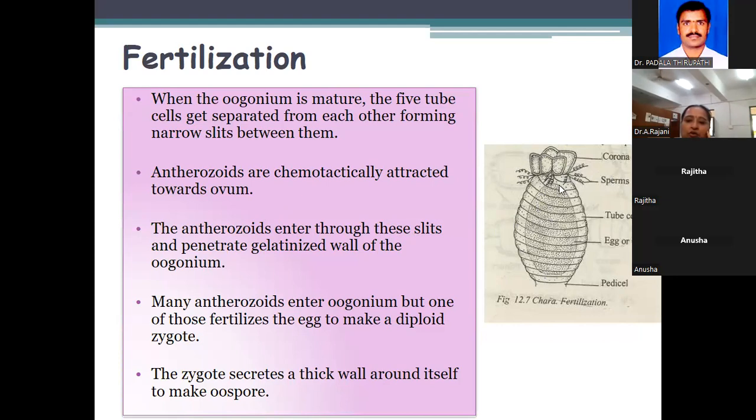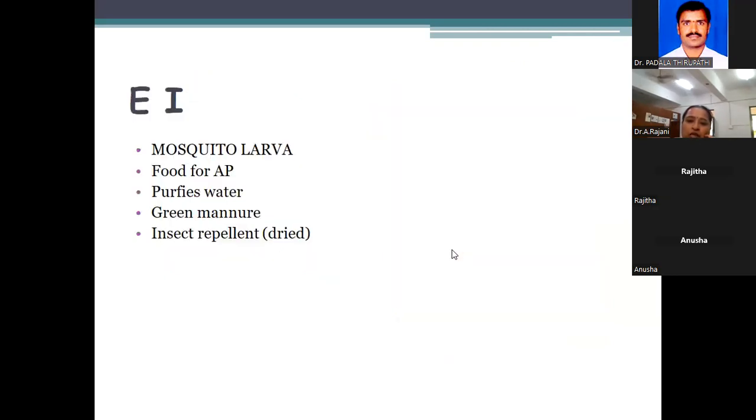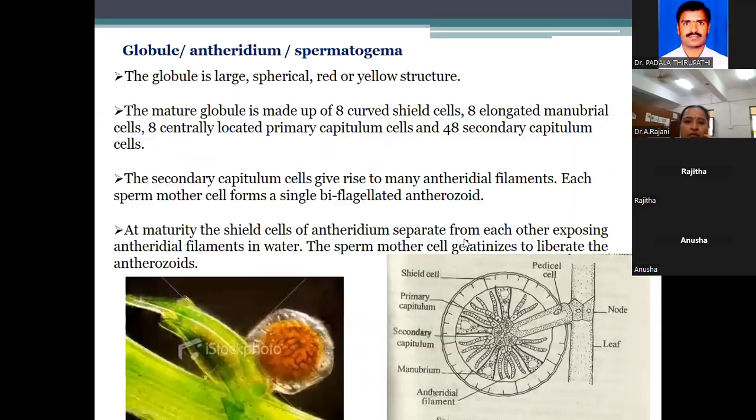Many antherozoids enter the oogonium, but only one sperm fertilizes the egg. That forms a diploid zygote. See, after germination, 4 haploid nuclei form during the development of the zygote. Finally, there are 3 lower generations: the oosphere wall, main axis, and rhizoidal initials. These are formed.